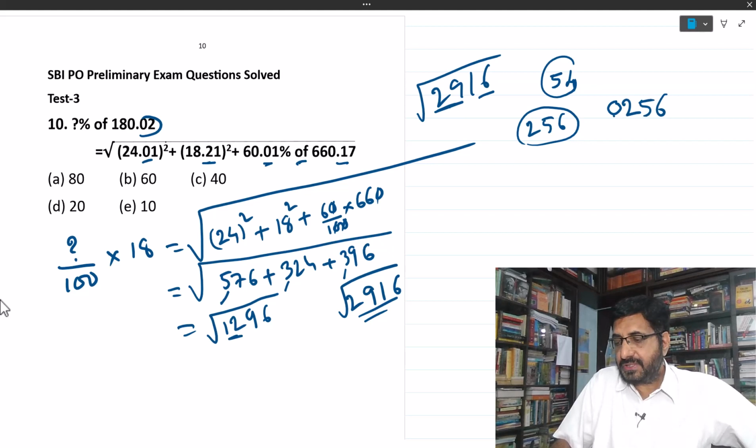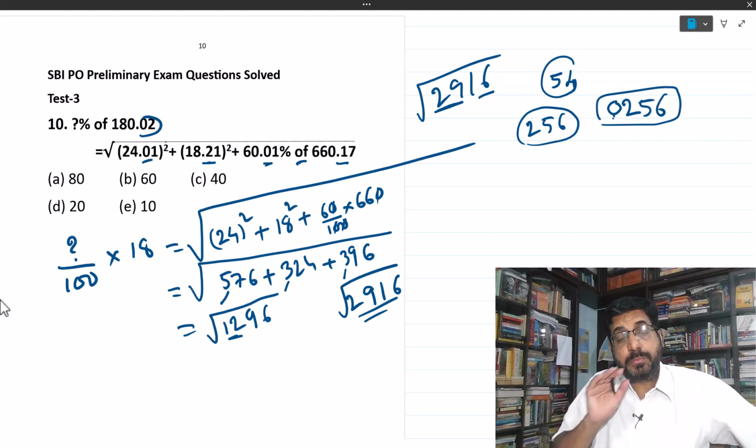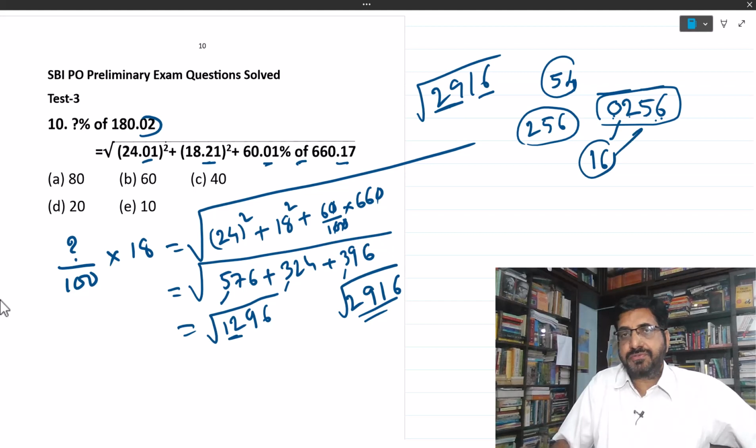By adding 0, the value of the number is not going to change, right? Then group 02 and 56. The nearest square number to 2 is 1, so the square root of 1 is 1. Then 6, 6 6s are 36. So 16 is the square root of 256.